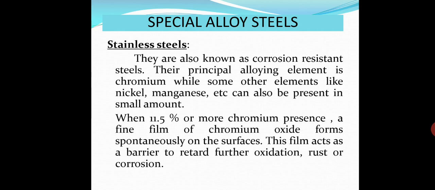When 11.5% or more chromium is present, a fine film of chromium oxide forms spontaneously on the surface. These films act as a barrier to retard further oxidation, rust or corrosion. So, in stainless steel, the percentage of chromium is at least 11.5% or more to retard the oxidation or corrosion.